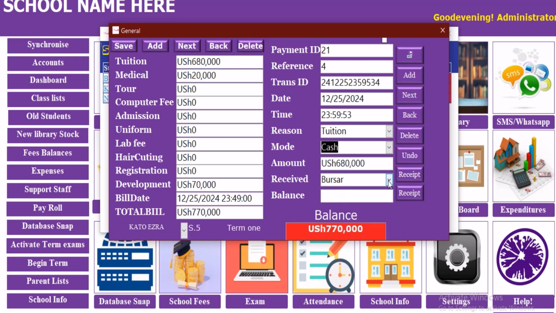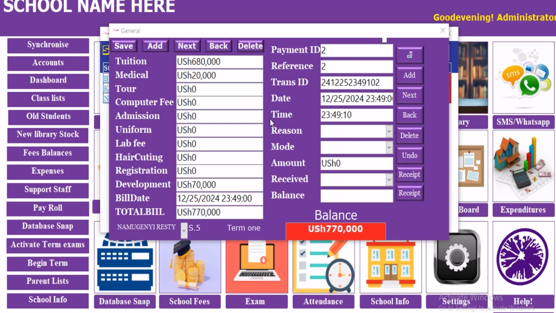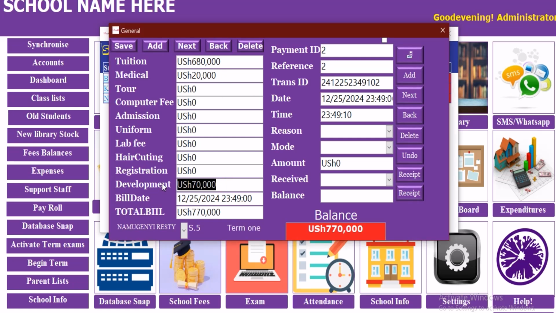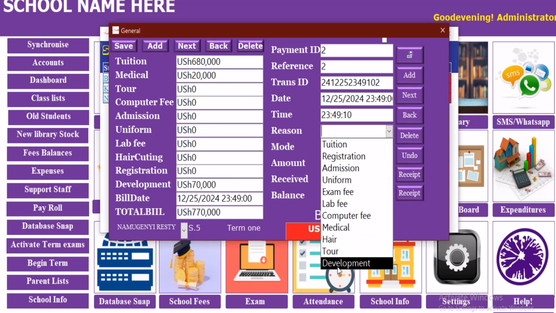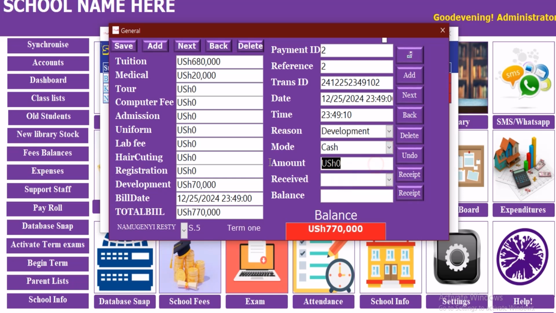and it is the bursar who received it. We are done with that, so we can also try our level best. This one has paid development, cash, and is paying that amount to the bursar, and therefore the balance is 700,000.